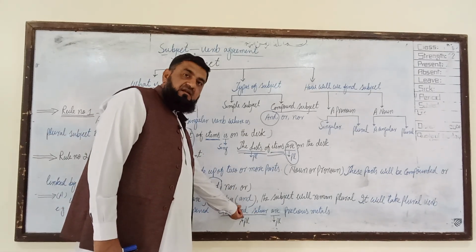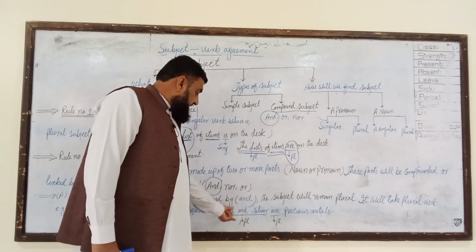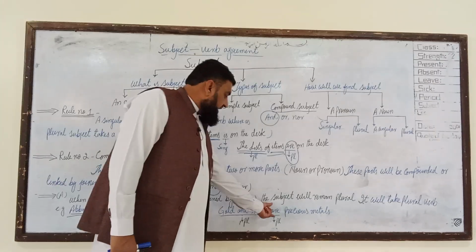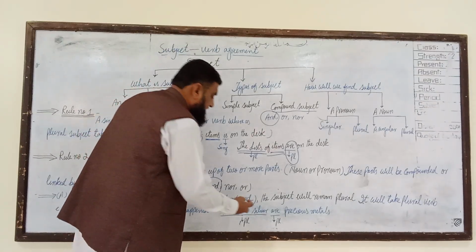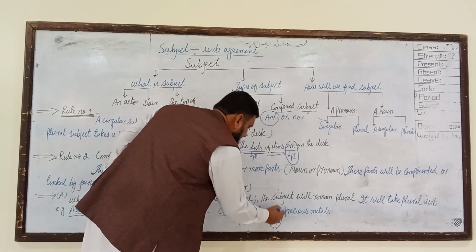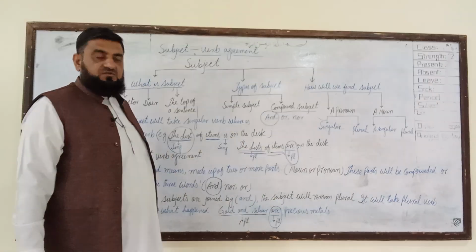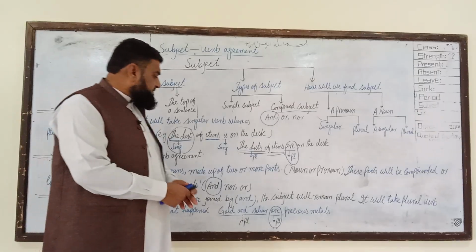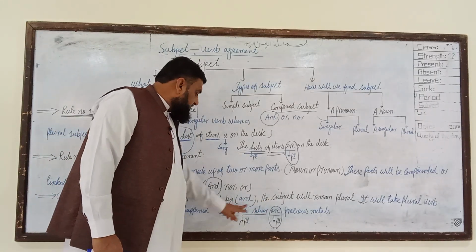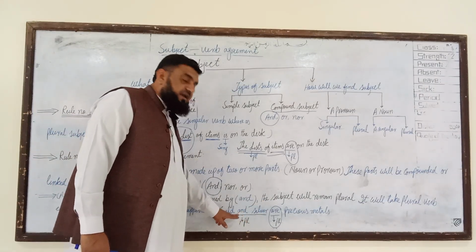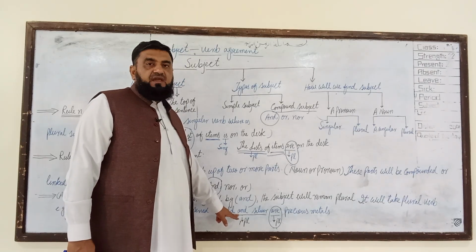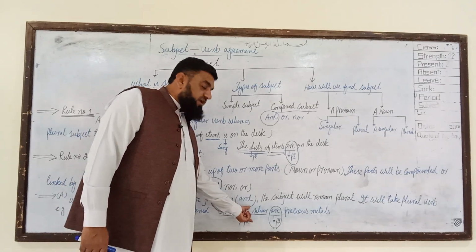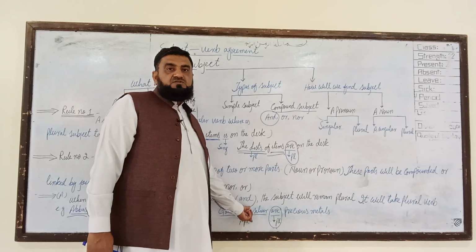So gold and silver both are singular, but joined by and, that will remain plural: gold and silver are precious metals. So we have used here are. Why are we using are, which is plural? Because two singular subjects joined by and will remain plural.